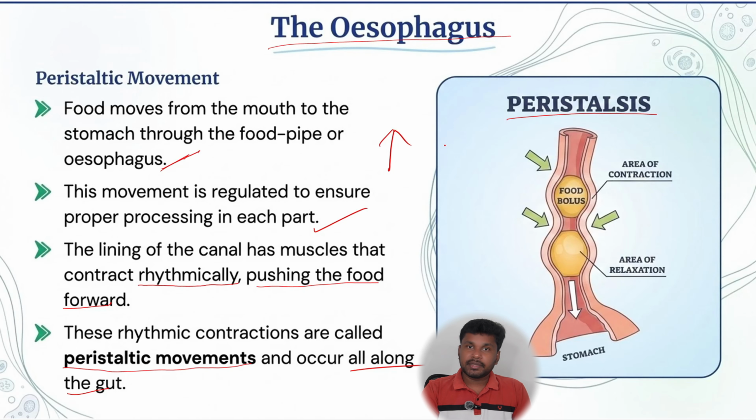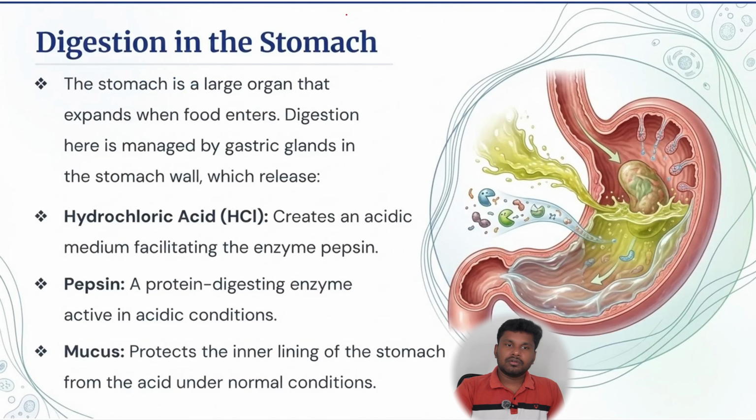So that is anti-peristalsis or reverse peristalsis. The wave-like movement which pushes the food forward is called peristalsis. Now the digestion in the stomach. If you observe, it is a J-shaped organ. Okay. So the stomach is a large organ that expands when food enters.